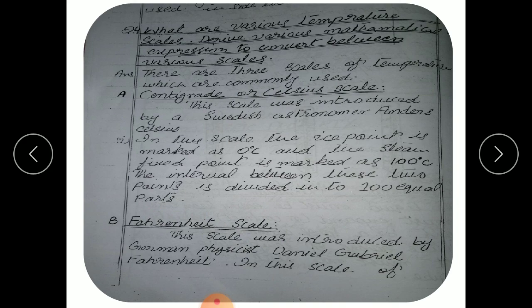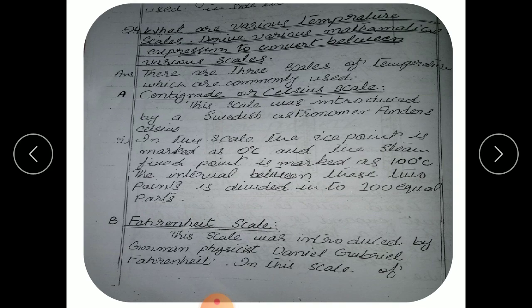The first one is the centigrade scale or Celsius scale. It was introduced by the Swedish astronomer Anders Celsius. In this scale, the ice point is marked at 0 and the steam fixed point, or boiling point, is marked at 100. The interval between these two points is divided into 100 equal parts. So the Celsius scale goes from 0 to 100: 0 is the freezing point, 100 is the boiling point.